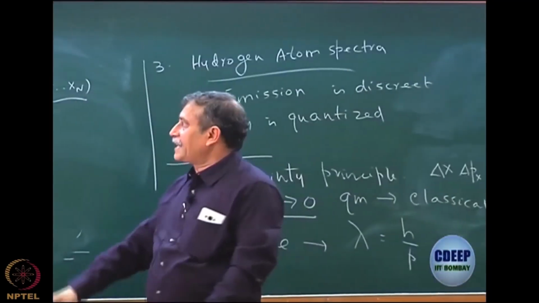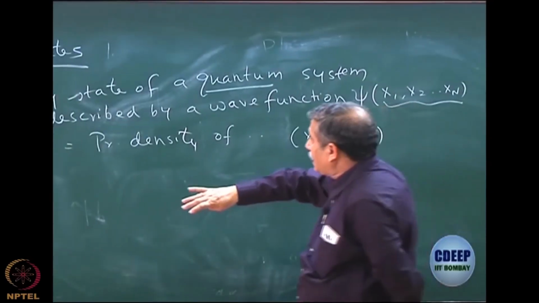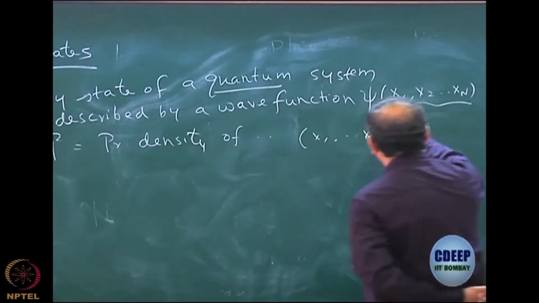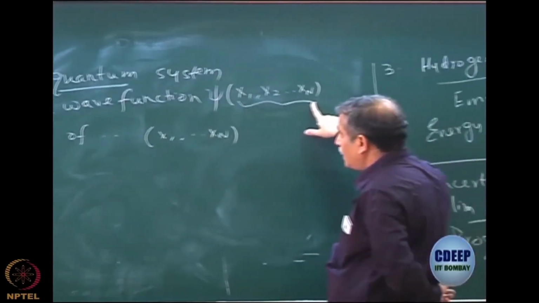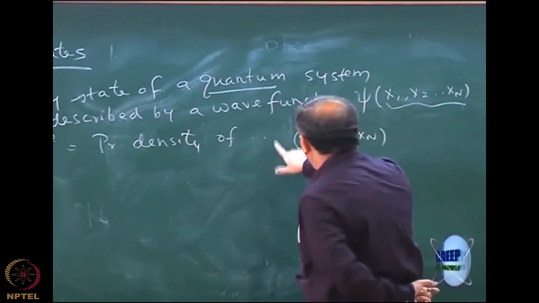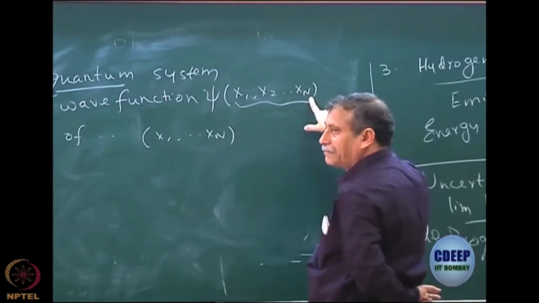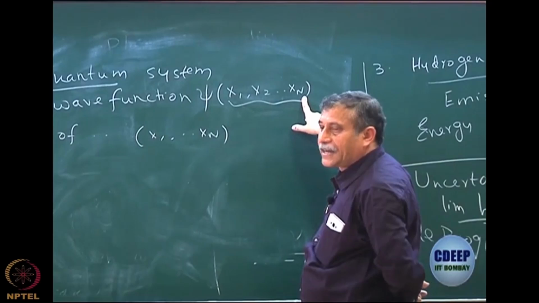So now you can see how this connects to the uncertainty principle. We are merely saying that there is a wave function for every state. But now we are saying that if you take mod psi square, that will also be a function of x1, x2, xn. That will basically be the probability density of finding one particle at x1, another particle at x2, another particle at x3, and so on, the Nth particle at xn.